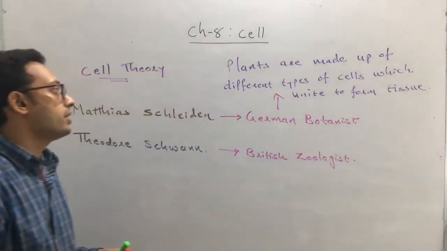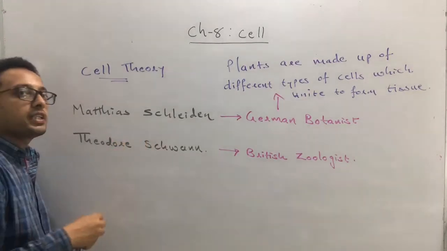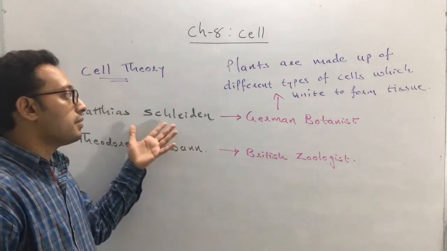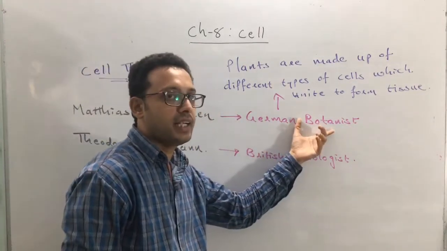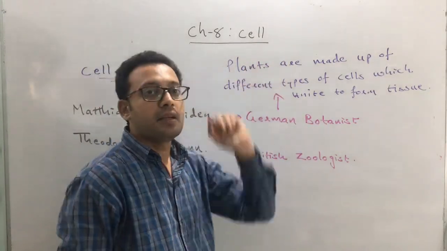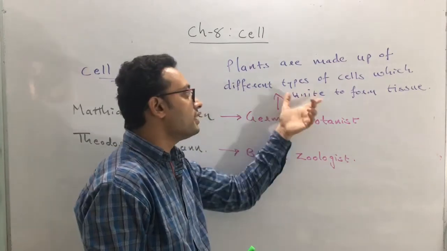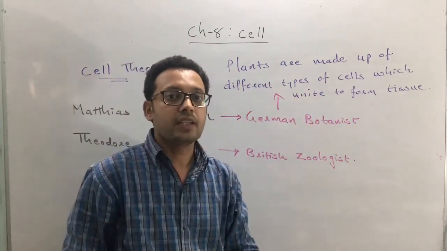Okay, this is a discovery of the German botanist Matthias Schleiden. As he is a specialist or expert in plant science, he has done experiments on plants and he discovered that plants are made up of different types of cells, and these cells unite together and form a tissue.